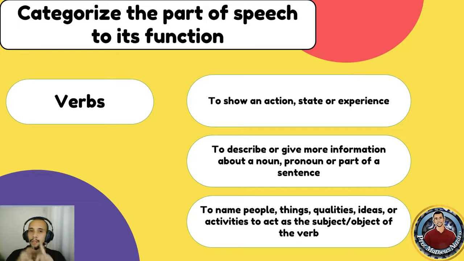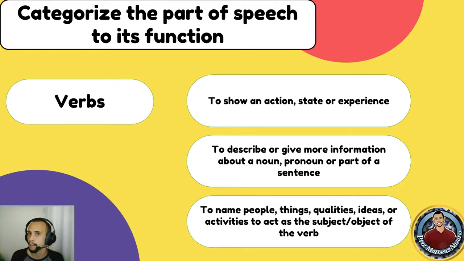Well, moving on, let's take a look at our second part of speech. So the first one was noun. Now we move on to verbs. So, what are verbs? How do they behave in a sentence? To show an action, state, or experience. To describe or give more information about a noun, pronoun, or part of a sentence. Or to name people, things, qualities, ideas, or activities.